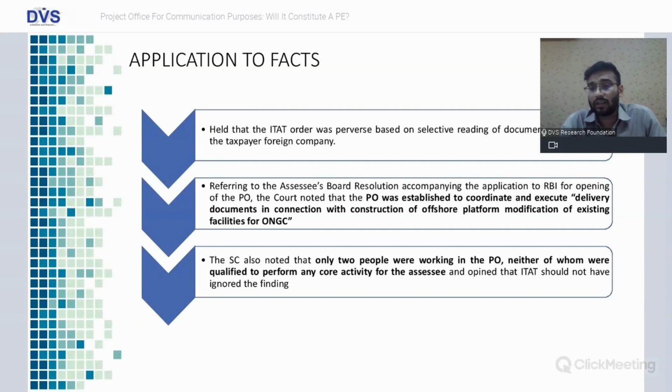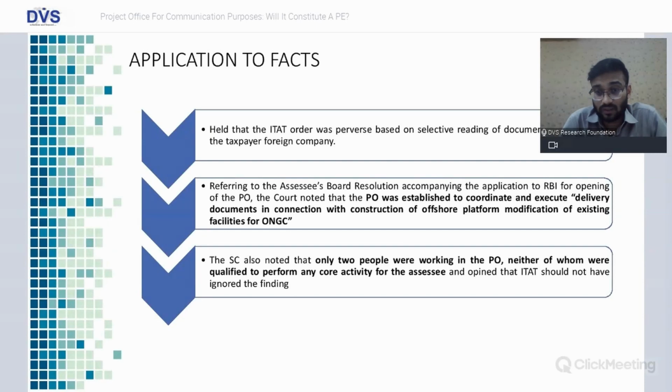Applying these principles to our case, the Supreme Court held that the ITAT order was perverse, based on selective reading of documents submitted by the taxpayer foreign company. The resolution referred to said that the project office was established to coordinate and execute delivery documents in connection with construction of offshore platform and modification of existing facilities of ONGC. So the main purpose of this project office was delivering the documents in connection with these works.